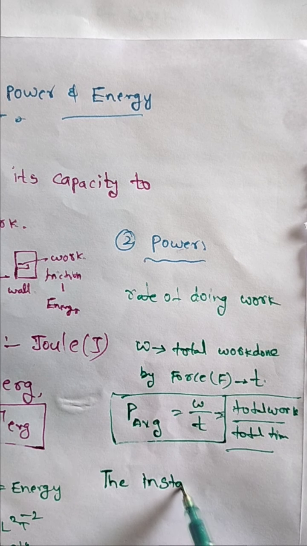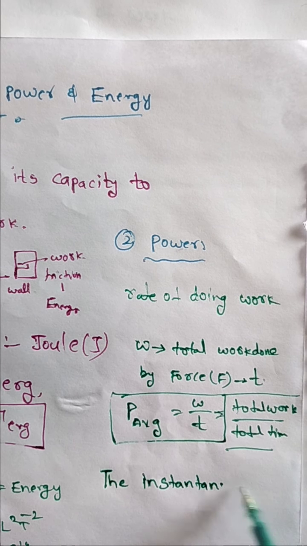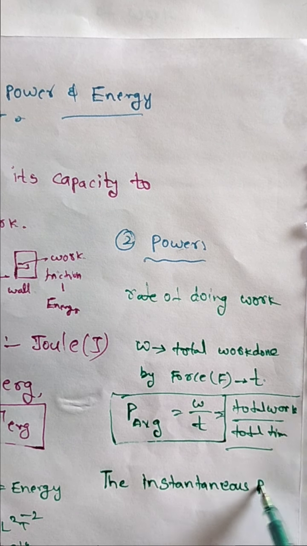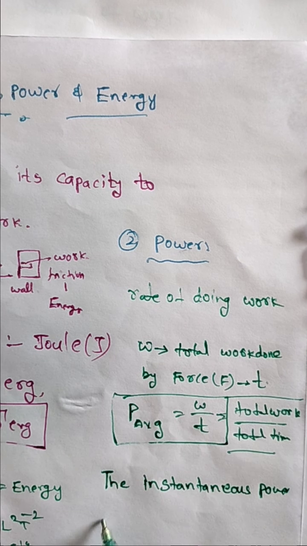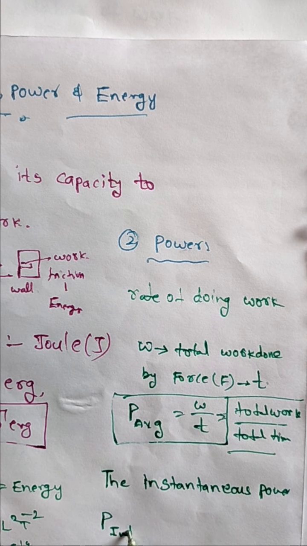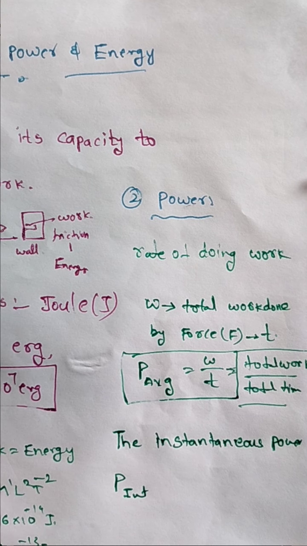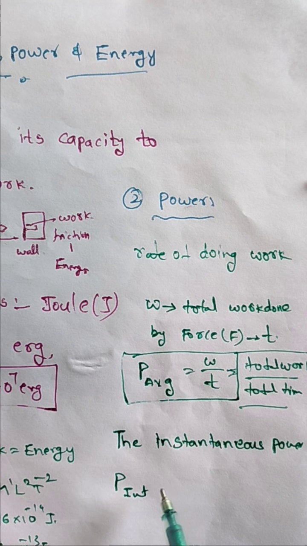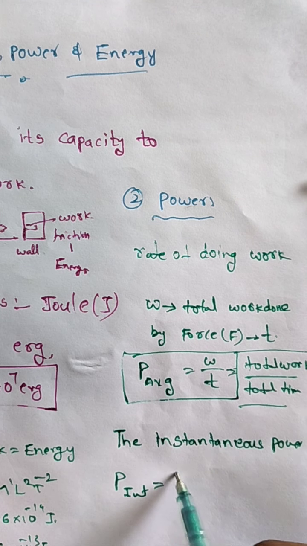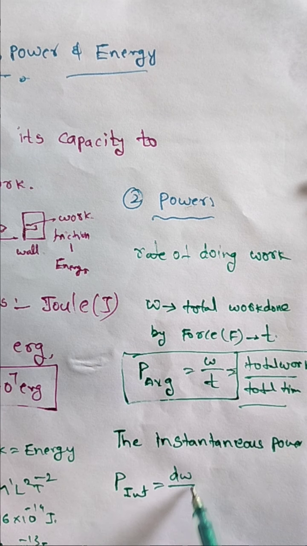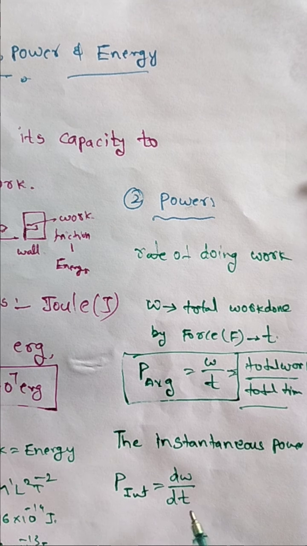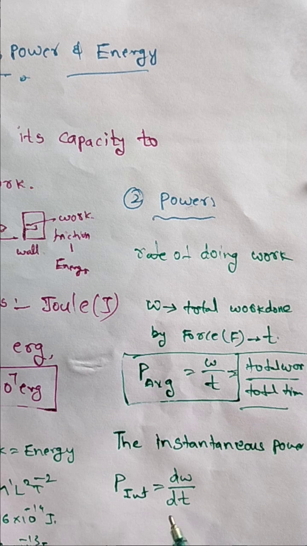Another one, instantaneous power. P inst indicates instantaneous power. Here I am taking dW by dt, a very small interval of time, and how much work is done gives the instantaneous power.